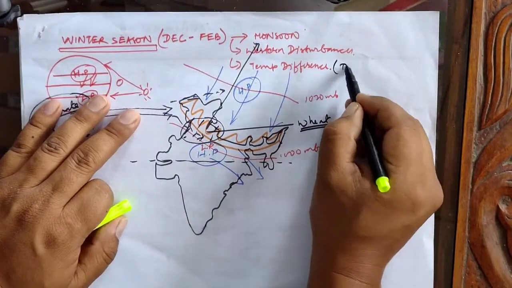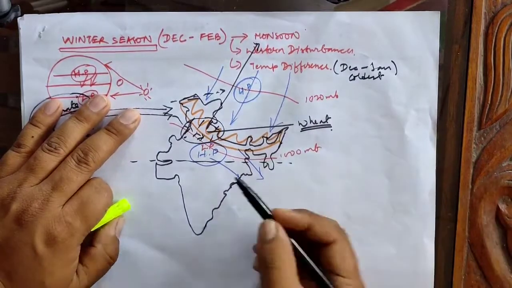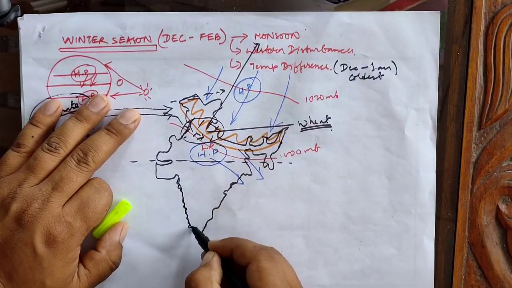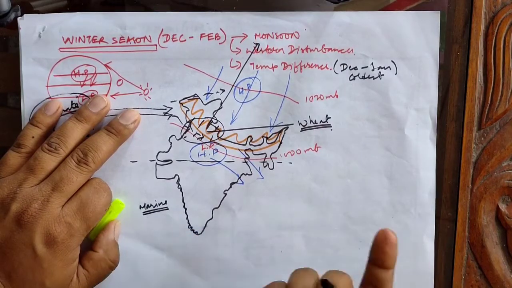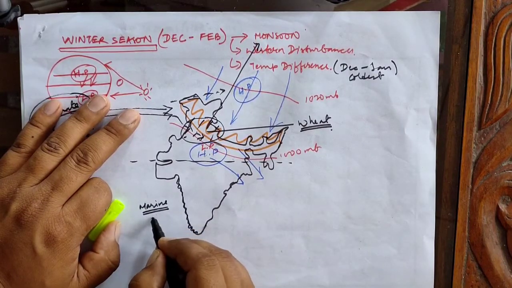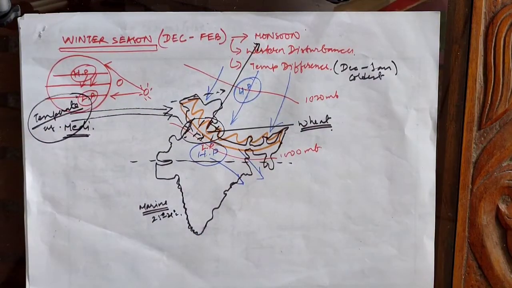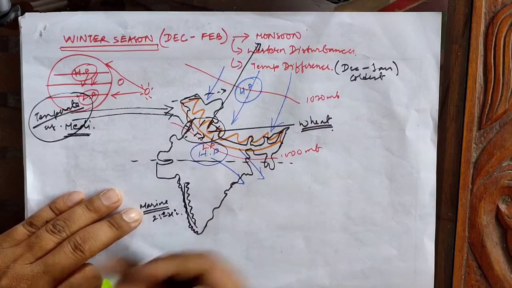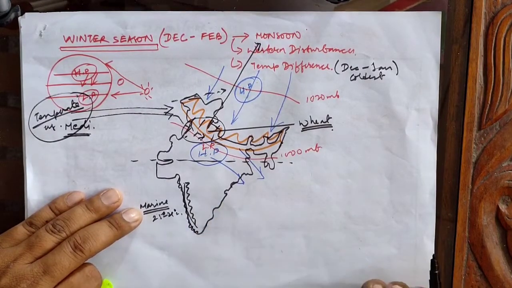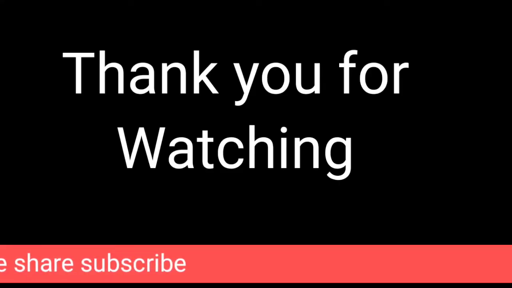And there is a huge temperature difference also during this month, because coastal areas of our country will have a moderate climate, under the influence of marine type of climate, and the temperature will range from 21 to 25 degrees Celsius. Even the Western Ghats will have a cooler climate compared to the surrounding areas. So with this we come to the end of the chapter.